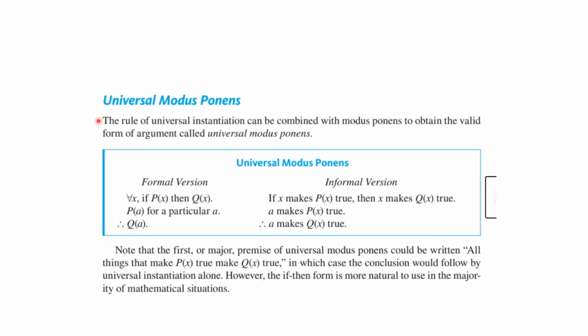It's similar to universal modus ponens. So if something makes P of x true, then it also makes Q of x true. So if A makes P of x true, then A makes Q true. In the formal version, this would be: for every x, if P of x then Q of x, P of a for a particular a, then Q of a. So this is a statement that's similar, but we're using universal and existential quantifiers.